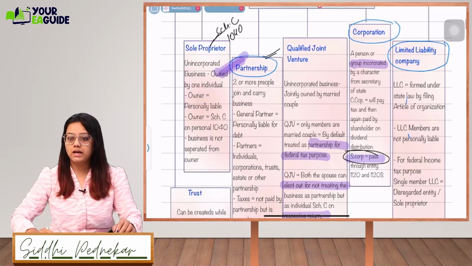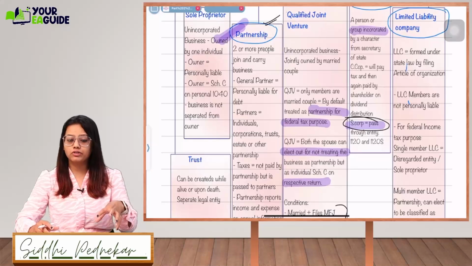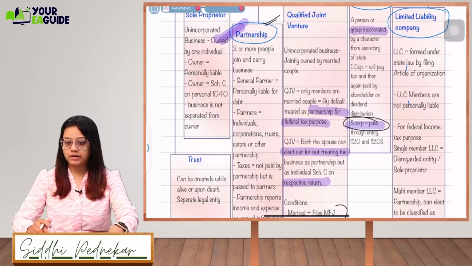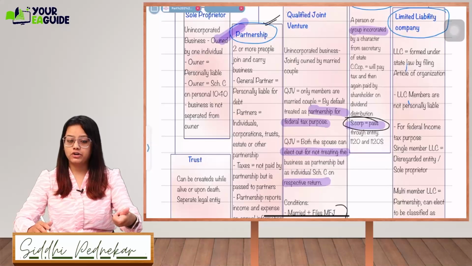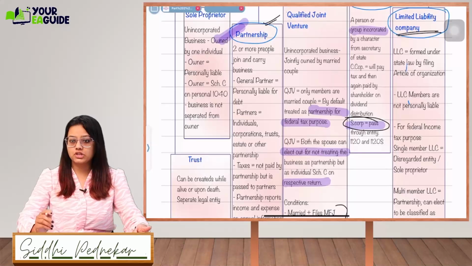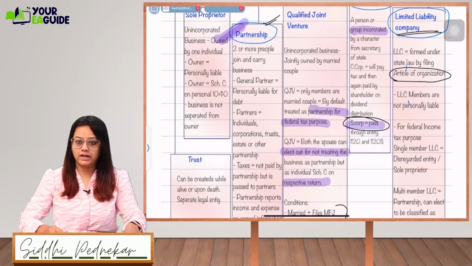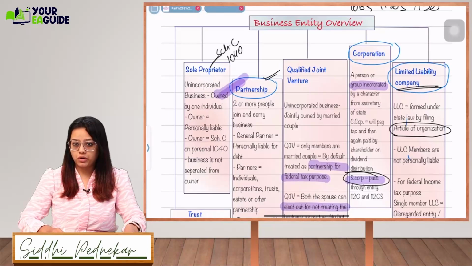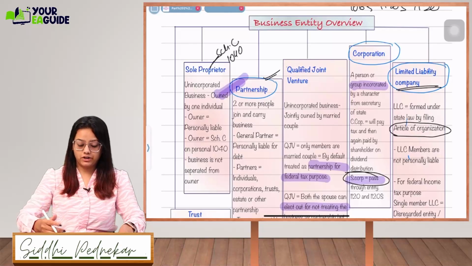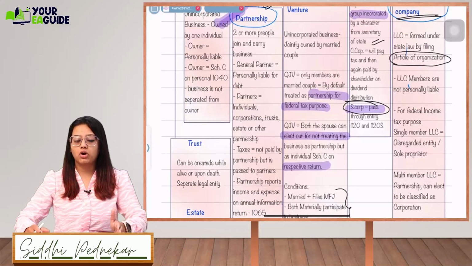Now, a limited liability company is not recognized at the federal level. It is the duty of the organization to file Form 2553 to incorporate themselves as an S corporation in front of the IRS at the federal level. LLC is something which is incorporated at a state level, and here the article of organization is filed. What is filed in case of corporation? Article of incorporation is filed with the Secretary of State. Same way over here, article of organization is filed to incorporate an LLC.